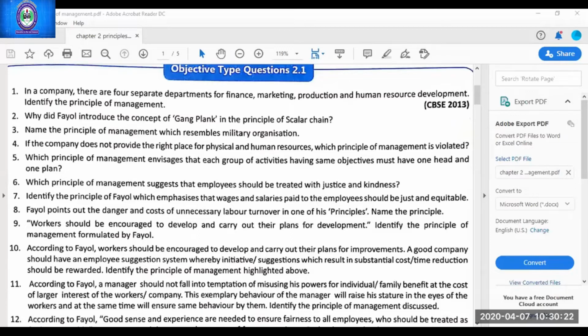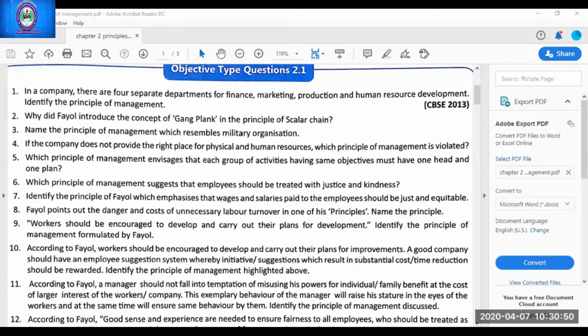In a company, there are four separate departments for finance, marketing, production, and human resource development. Identify the principle of management. Which principle, if there are 4 separate departments, 4 separate functions? Division of work. Very good. The answer is division of work. Then next question, same. Anushka Kothari, read the first 3 questions a little bit fast.